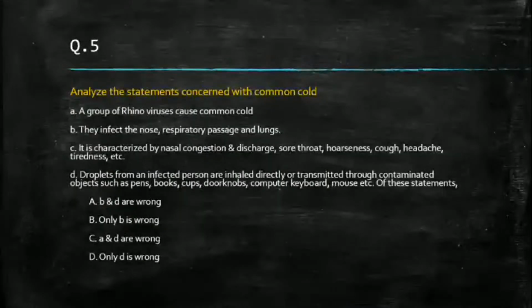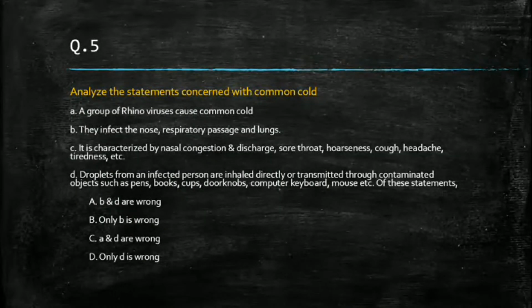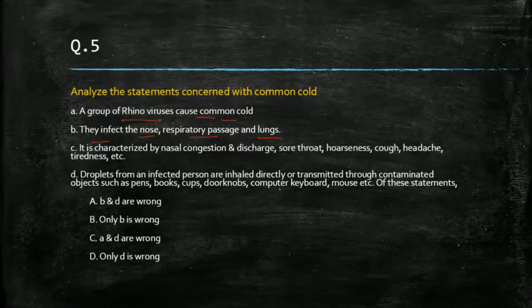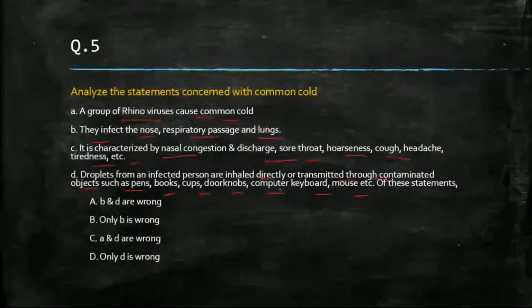Chalo, the next one. Analyze the statements concerned with common cold. So a group of rhinoviruses causes common cold. Maybe. We'll see. They infect the nose, respiratory passage and lungs. Not lungs, I guess. We'll see. It is characterized by nasal congestion. Yes. Discharge, correct. Sore throat, hoarseness, cough, headache, tiredness, etc. Right? Droplets from an infected person can be inhaled directly or transmitted through contaminated objects such as pens, books, cups, doorknobs, computer, keyboard, mouse, etc.